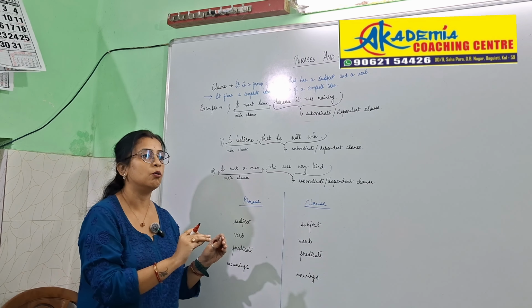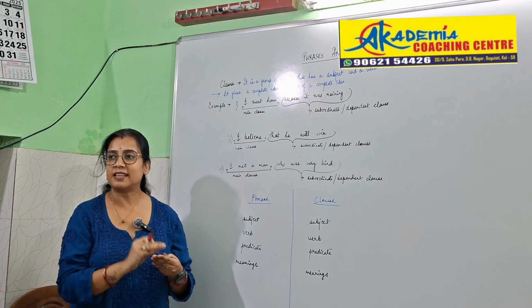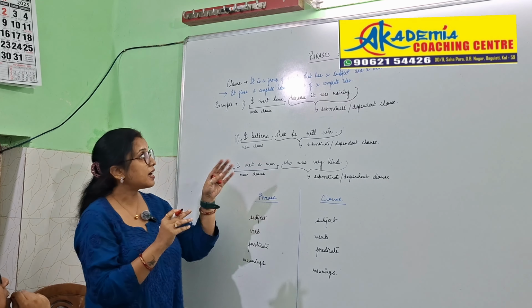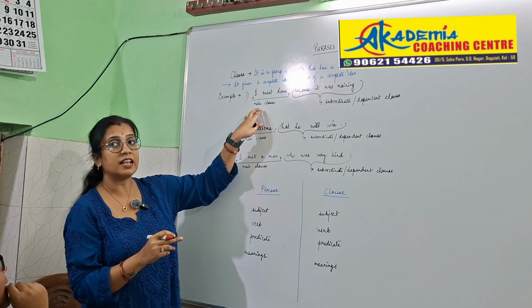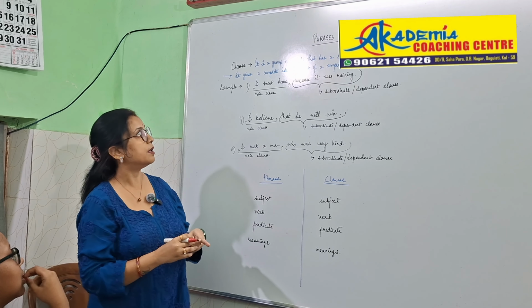So, when in a sentence you get a complete meaning part, that part of the sentence is known as main clause or independent clause as well.